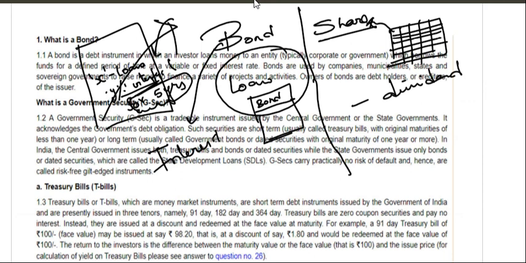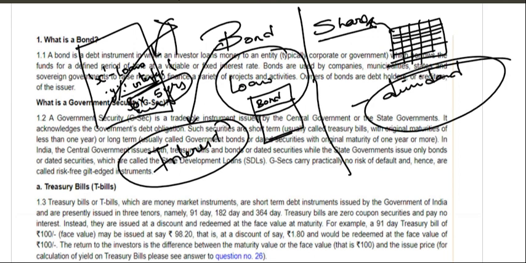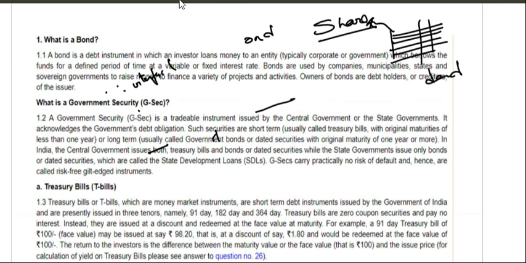After 5 years, he will be giving you back the principal amount and taking back the loan, and the whole contract in between will be cancelled. So that's the interest, dividend. Remember this. Next, government security.